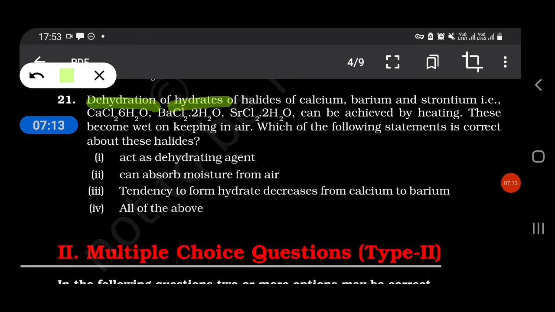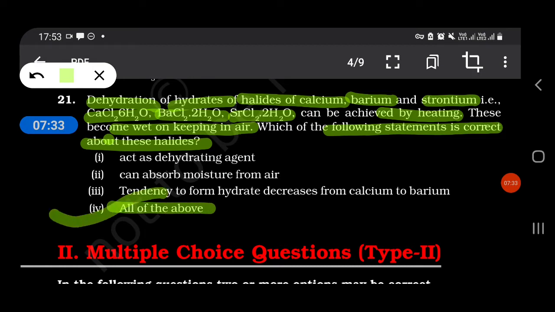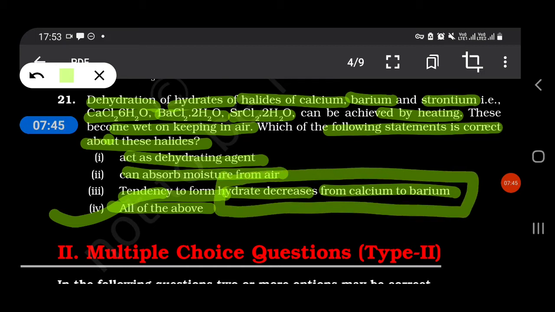Dehydration of hydrates of halides of calcium, barium and strontium, CaCl2.6H2O, BaCl2.2H2O and SrCl2.2H2O, can be achieved by heating. These become wet on keeping in air. Which of the following statements is correct about these halides? So our answer is all of the above. That is, they act as dehydrating agents, can absorb moisture from air, and the tendency to form hydrates decreases from calcium to barium.